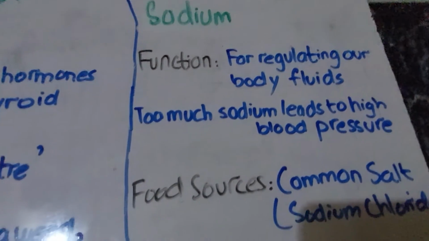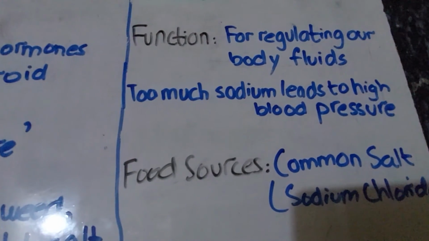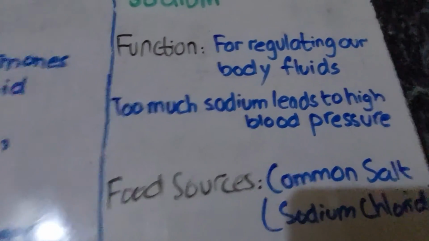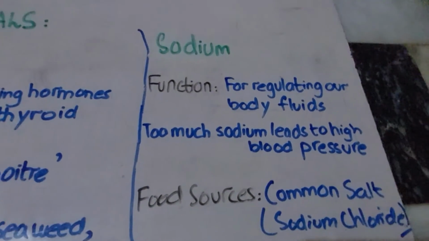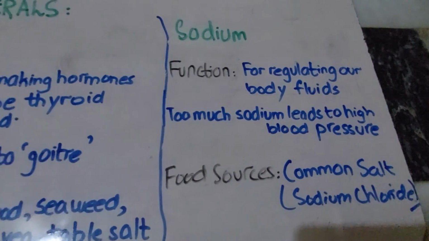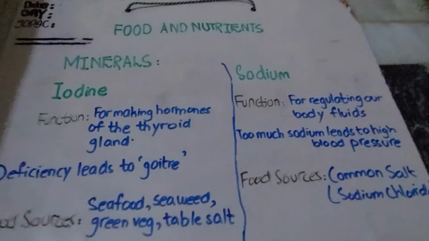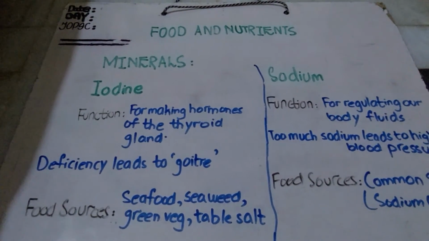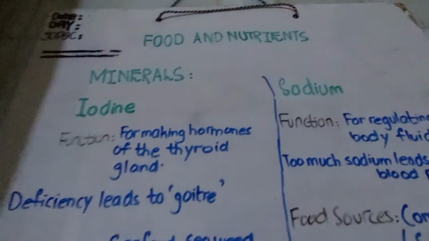Okay, so now what are the food sources? Food sources are common salt, meaning the salt we use at home, sodium chloride, which we also call it. So it has sodium added to it. So these were the minerals, and this was part 6 of our food and nutrients.